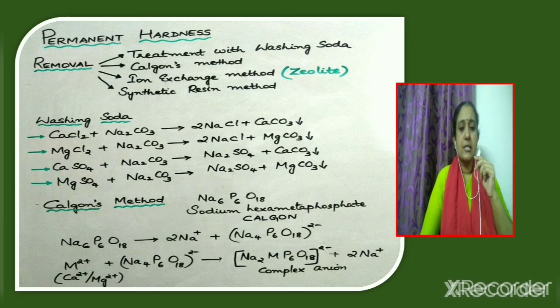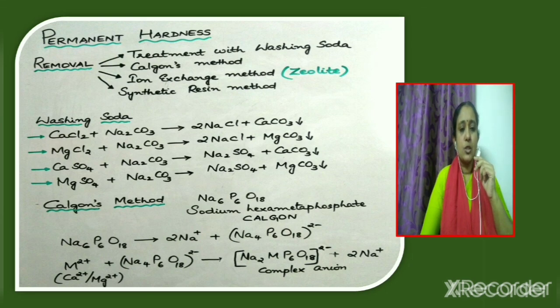Now, if the water sample contains calcium sulfate, when it is treated with sodium carbonate, calcium sulfate gets converted into calcium carbonate. Along with calcium carbonate, sodium sulfate is also obtained. Similarly, if magnesium sulfate is present in the water sample, when it is treated with sodium carbonate, magnesium sulfate gets converted into a precipitate of magnesium carbonate. Along with magnesium carbonate, sodium sulfate is also obtained. So it is by converting these salts into a precipitate of either calcium carbonate or magnesium carbonate that hardness is removed. Next, consider Calgon's method.